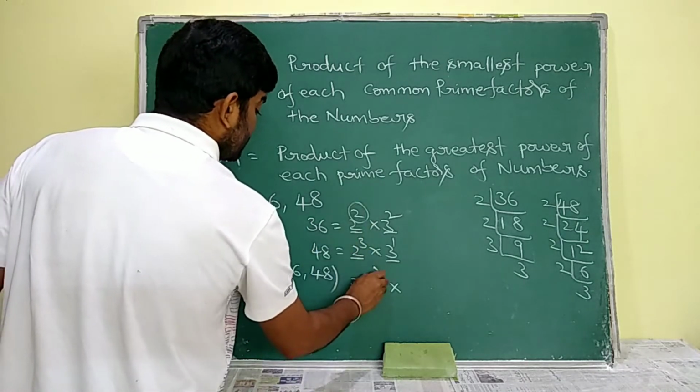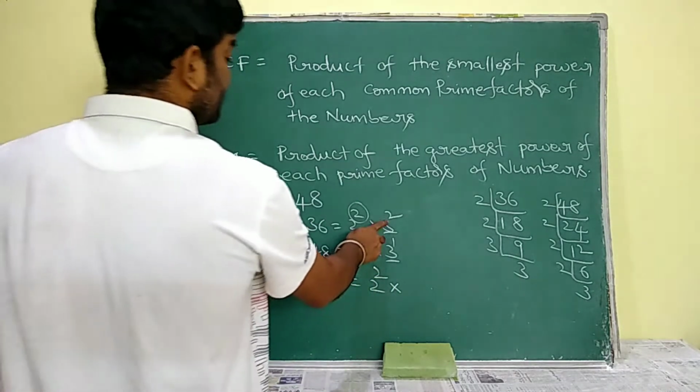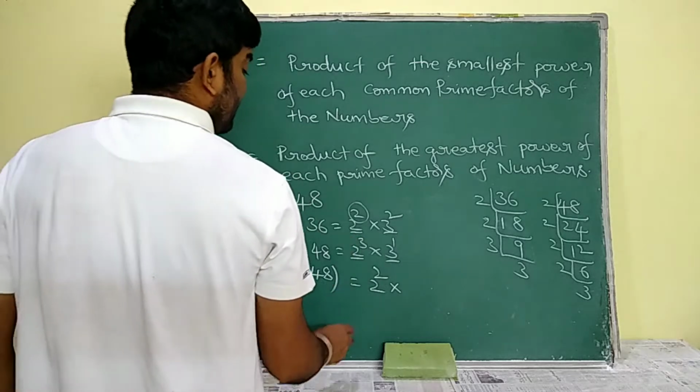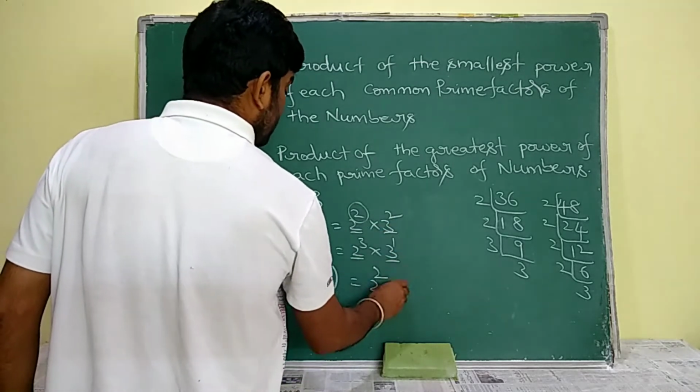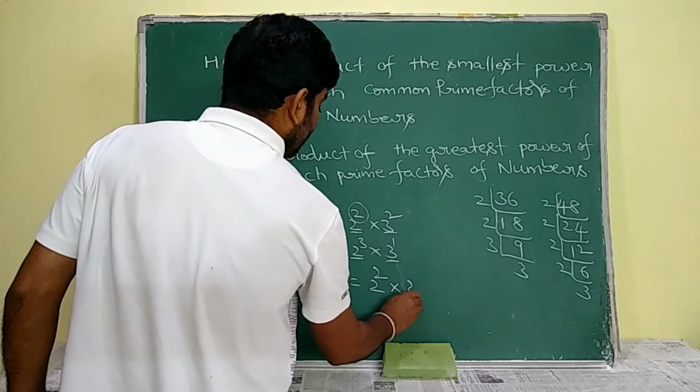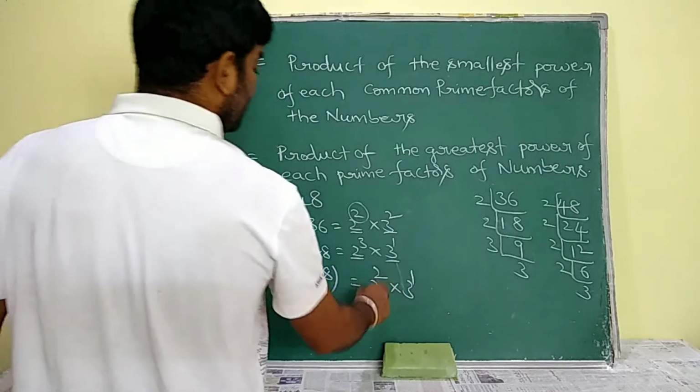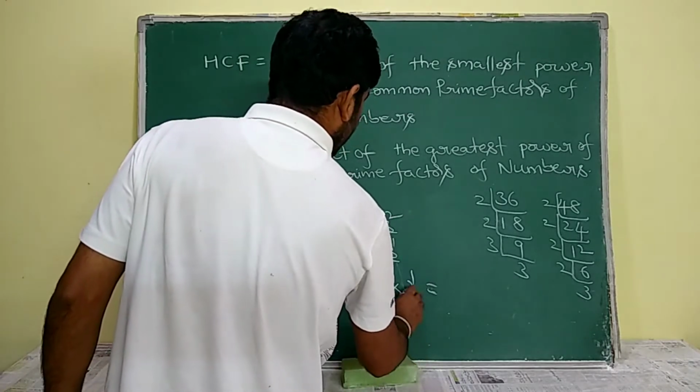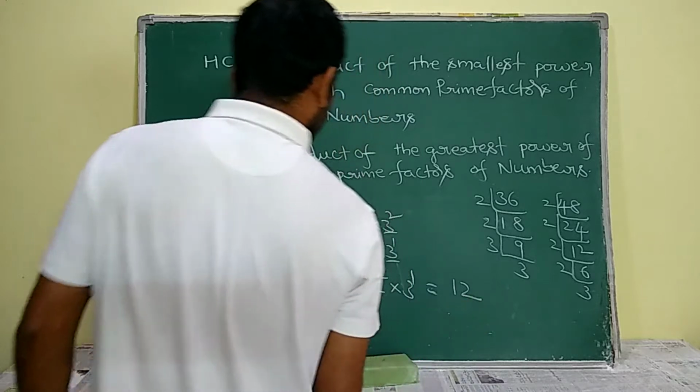This 2, 2 square. And 3 is also a common factor. What is the smallest power of this 3? 1. Okay, so 3 power 1. The product of these two is considered as HCF, that is 4 into 3, 12.